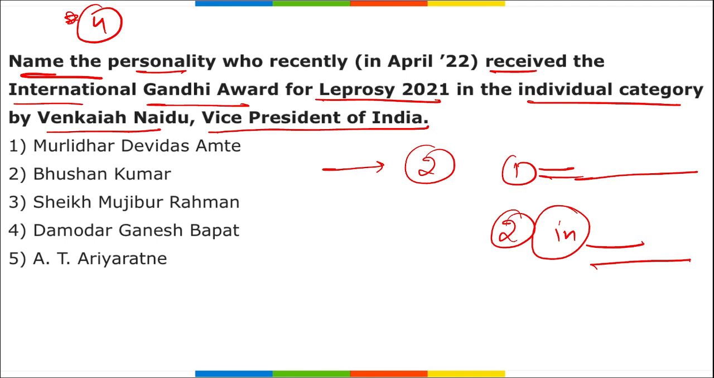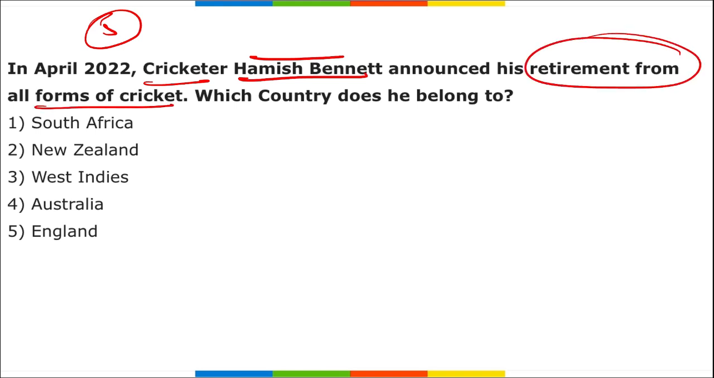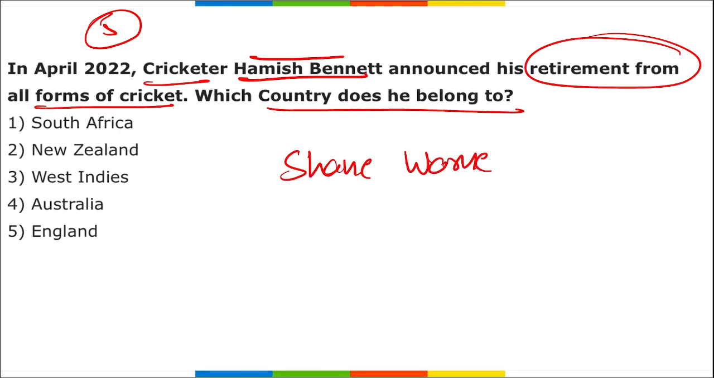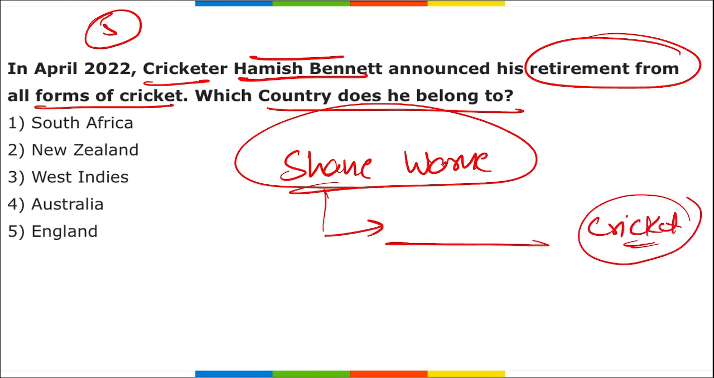Last time also I gave this question in homework and I saw only 3 to 4 students have commented the answer. I want all of you to comment the answers below to the questions I am giving you. Next, cricketer Hamish Bennett, this is your fifth question, has announced retirement from all forms of cricket. Which country does he belong to? Similarly, Shane Warne has recently passed away. You have to tell me which country Shane Warne was from. He used to play cricket, but which country was he from? These two questions you also have to answer below.